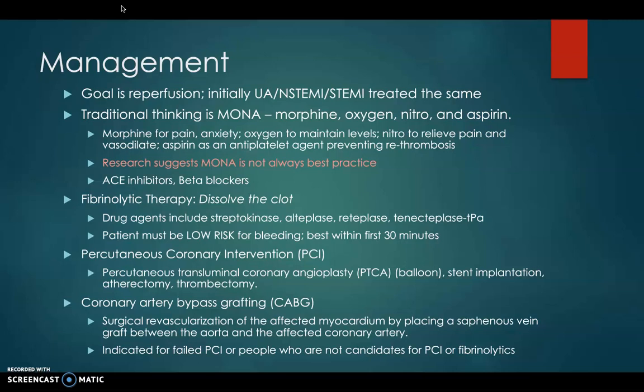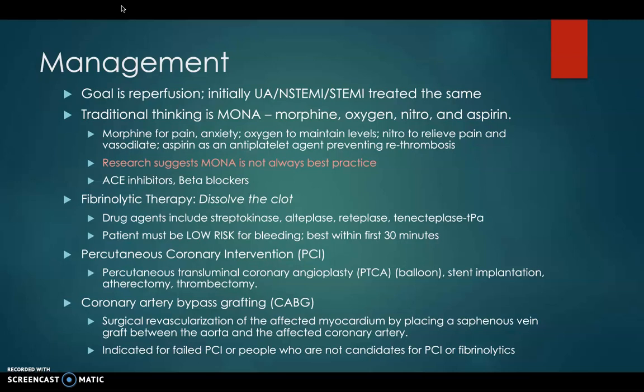ACE inhibitors and beta blockers are also indicated in initial treatment. The three primary forms of resolving acute MI are fibrinolytic therapy, percutaneous coronary intervention, or PCI, and coronary artery bypass grafting, or CABG. Fibrinolytic therapy is dissolving the clot with drugs. These may be alteplase, TPA. Patients must be low risk for bleeding, and it's best done within the first 30 minutes after onset.